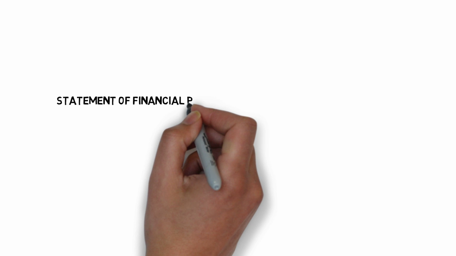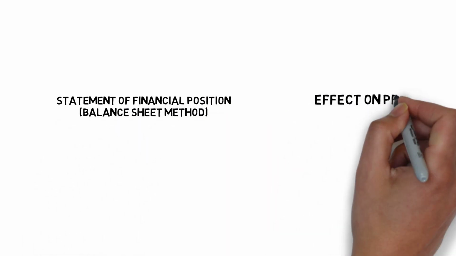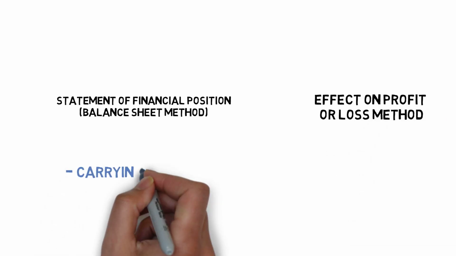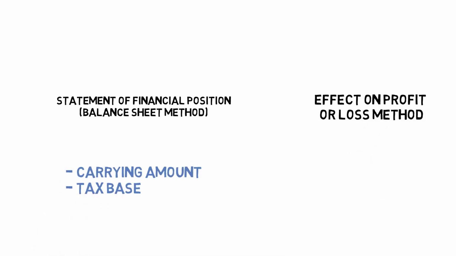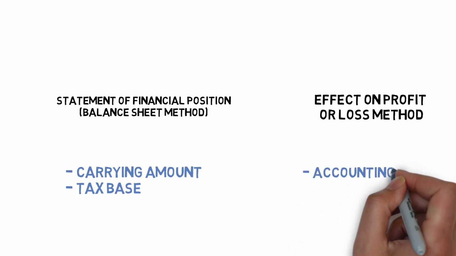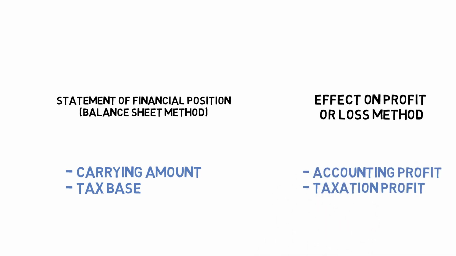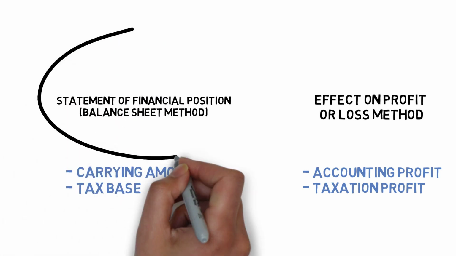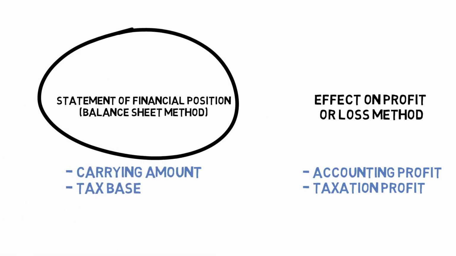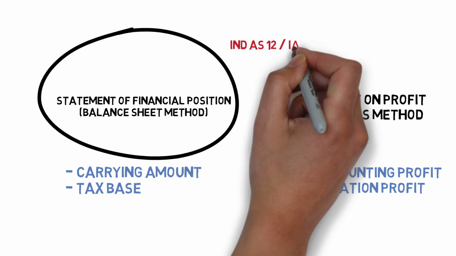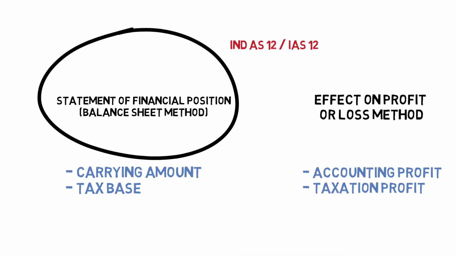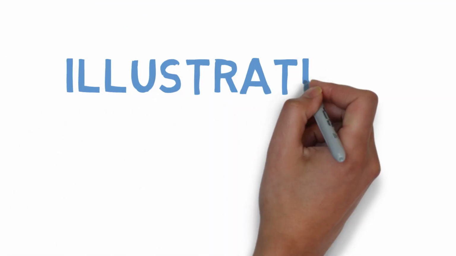These are the two methods from which we can view the differences. Under balance sheet method, we compare the carrying amount and tax base. And under profit and loss method, we compare the accounting profit and the taxation profit. Although the results of the two methods are the same, the standard prefers the balance sheet approach. Let me give you a few examples which will clarify the thought process behind these concepts.